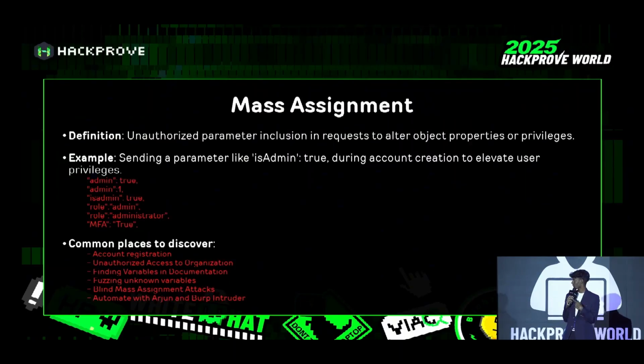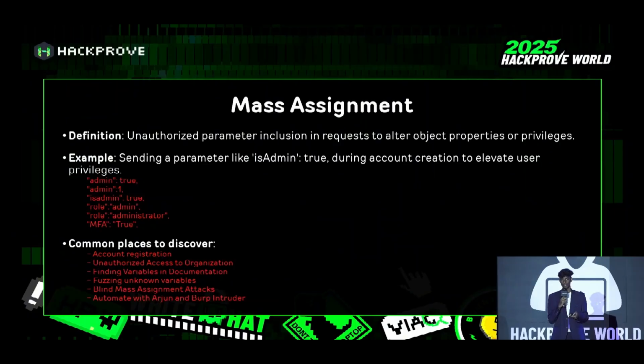Here is the first common vulnerability we are seeing: mass assignment. Mass assignment means we are adding an unauthorized parameter in the POST request. When we add this, we can edit objects or privileges in the response from the server side. Here's an example in this picture. By sending isAdmin true in the request parameters, we can modify the privileges on the object. We can get admin privileges from the response. The server thinks we are admin because we added the isAdmin equals true parameter in our request.